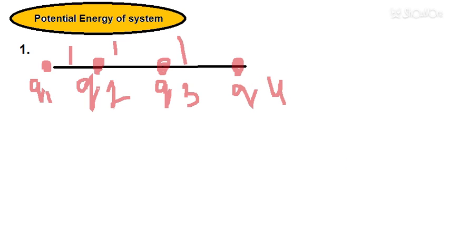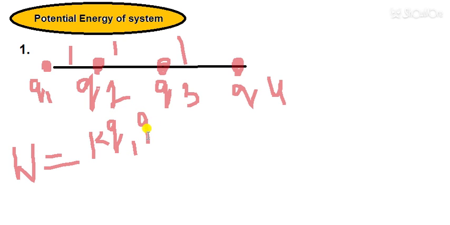So if I have to find the amount of work done of the system, then that work done is equal to, so I have to take Q2 from infinity to this point. In the case of Q2, only Q1 will be the source charge. So I will write K into Q1 into Q2 by 1.